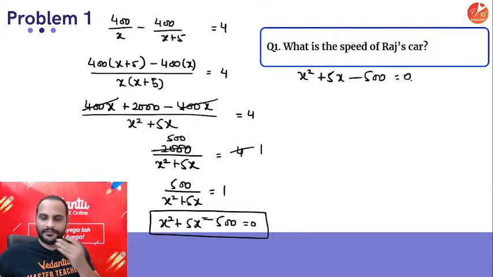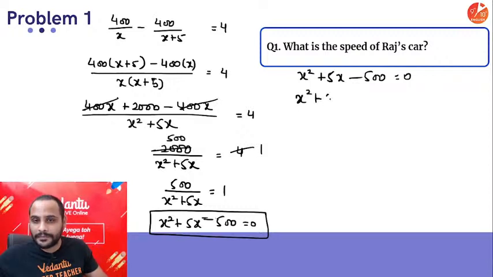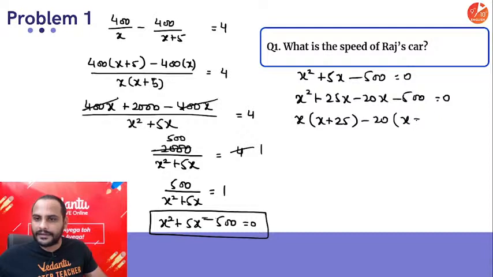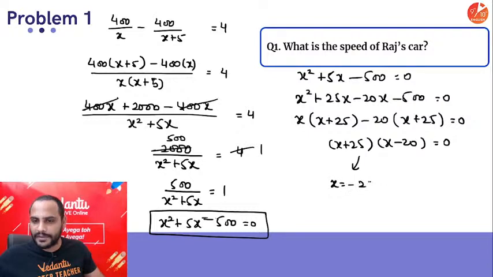So how do I get minus 500 when the sum should be 5? So we go 50 into 10, and then I can say 25 into 20. Yes, so it will be x square plus 25x minus 20x minus 500 equal to 0. You take x common, x plus 25, minus 20 common, x plus 25 equal to 0. You got x plus 25 into x minus 20 equal to 0. So you'll get x, which is Raj's speed, as either minus 25 or x as 20.